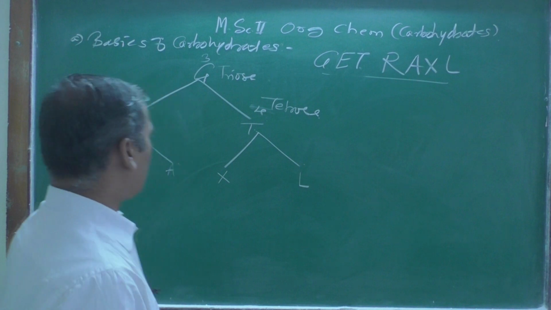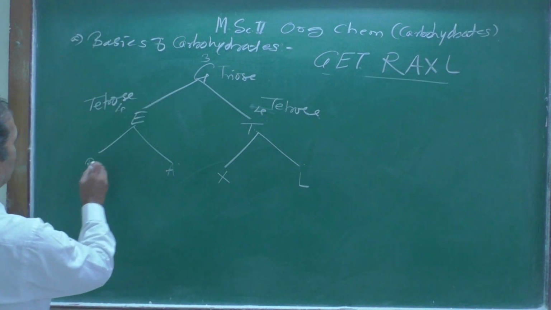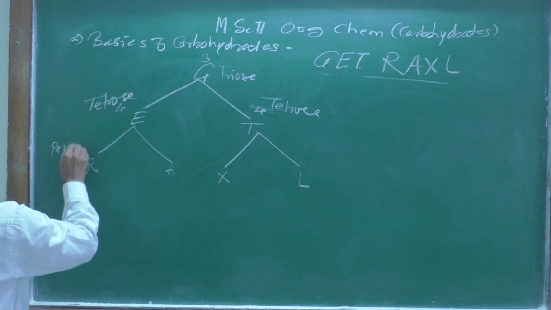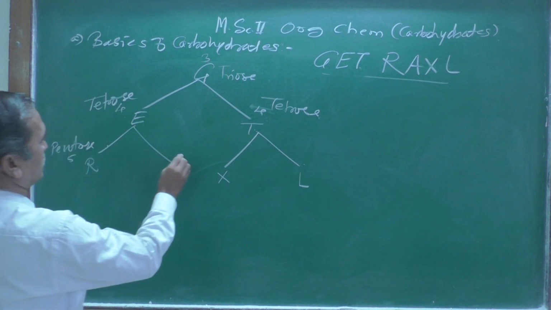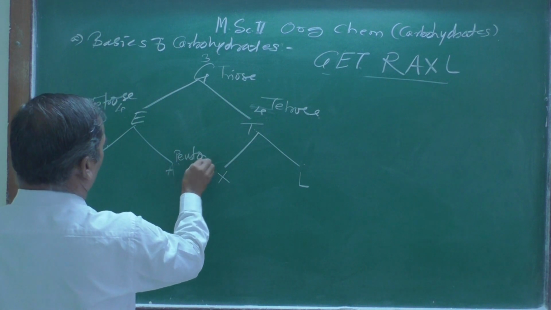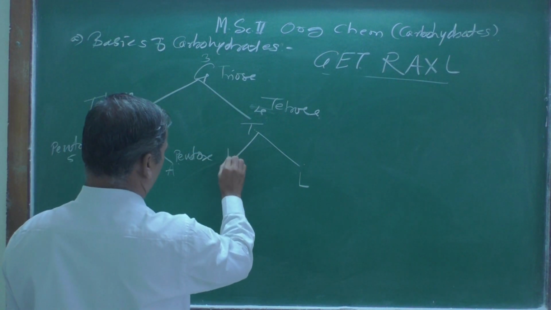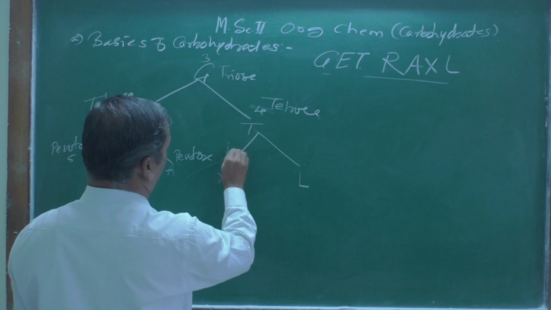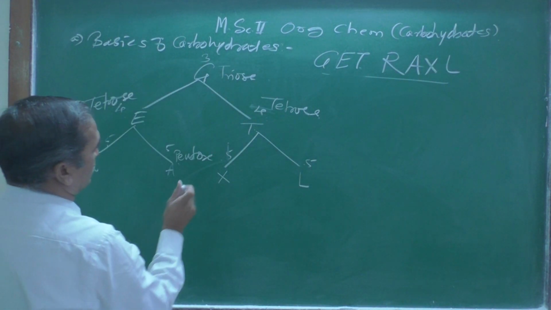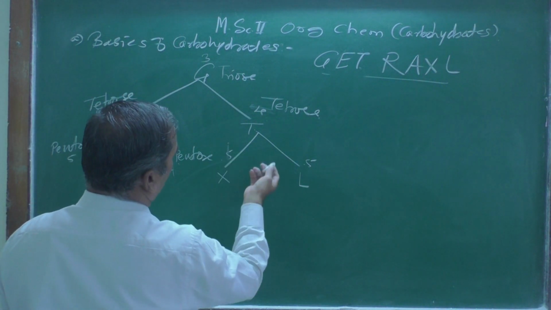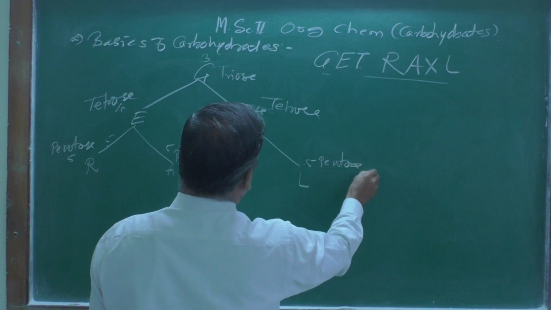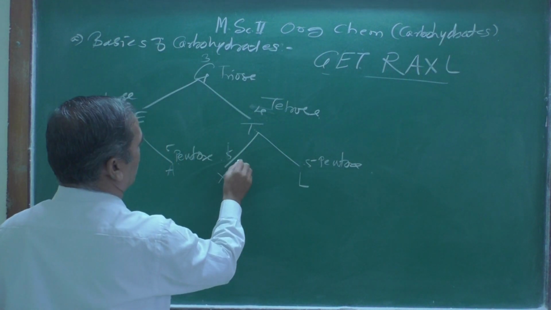And now these are the 5 carbon atoms here, so you can call this one a pentose, right? Pentose. And here also you can call it a pentose, as these are the 5 carbon atoms. Here 5 carbon atoms are there, and therefore we can call it a pentose. This is also a pentose.